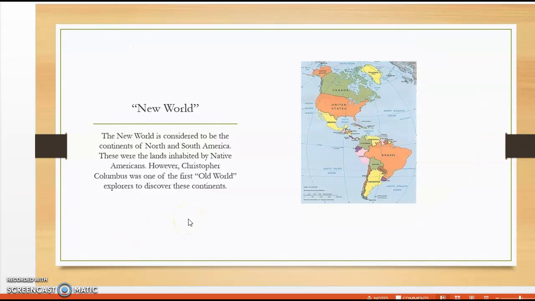So we have the term New World. What does New World mean? Well, as you can see on the slide here, we have a picture of North America and South America. This particular area is considered the New World. The New World is considered to be the continents of North and South America. These were the lands inhabited by Native Americans. However, Christopher Columbus was one of the first Old World explorers to discover these continents.